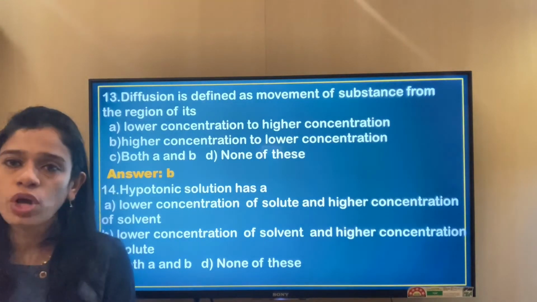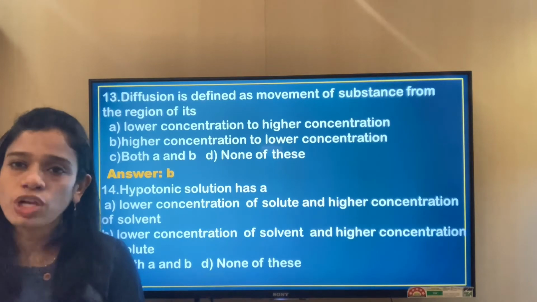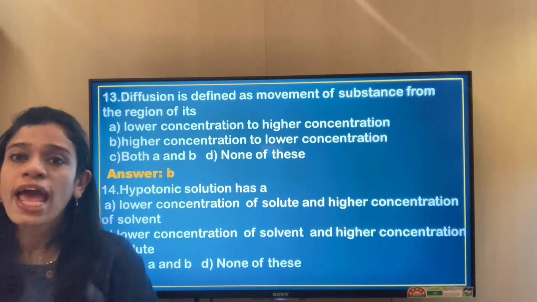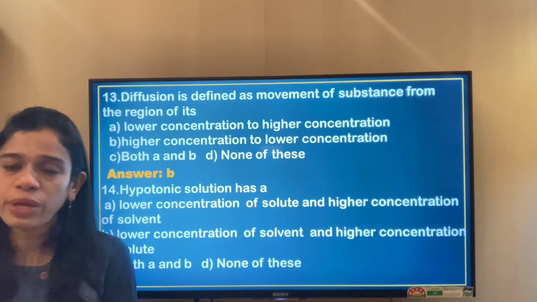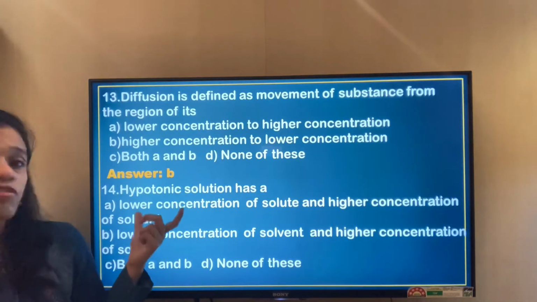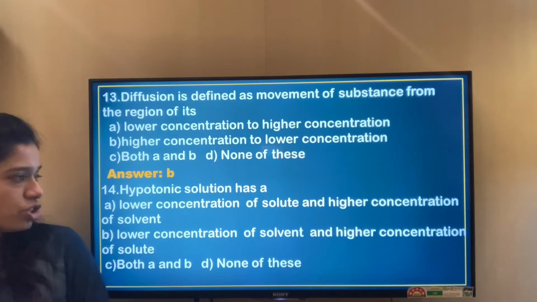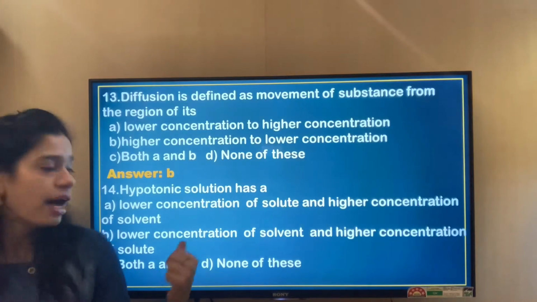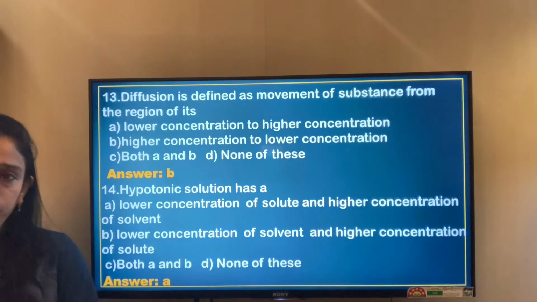So the solvent molecules move from the solution into the cell. The cell gets water and it blows up, it becomes big in size. So hypotonic solution has a lower concentration of solute and higher concentration of solvent. That is answer A. The correct option is answer A.